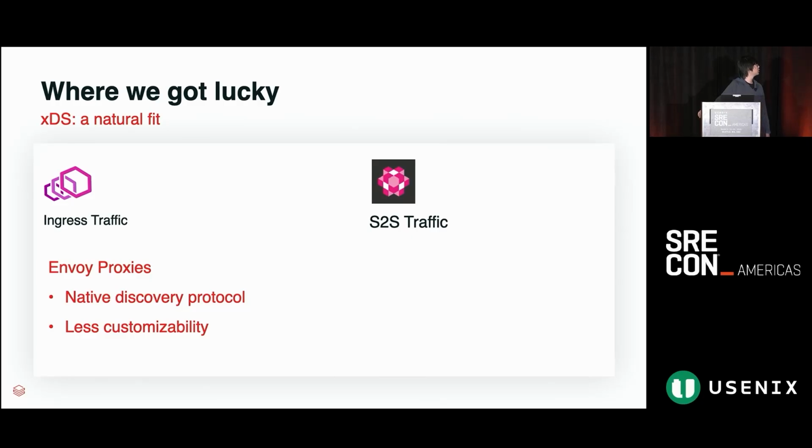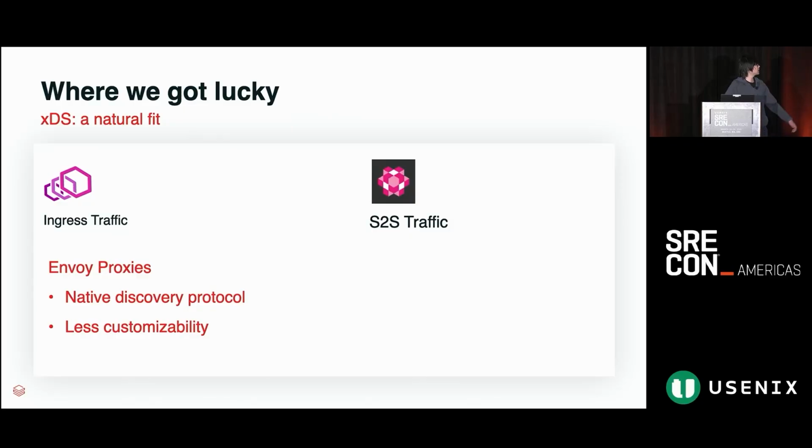The actual payload for the XDS protocol was push-based and subject to whatever the Envoy proxies decided to subscribe to. And the payload itself was quite flexible. It was basically just an encapsulation of IPs and a set of metadata associated with every IP. One key thing we realized very early on is that even if we wanted to move away from the native Envoy proto, known as cluster load assignment, the XDS protocol itself supported sending any sort of flexible payload. So we could decouple ourselves from the actual Envoy proto if needed in the future.